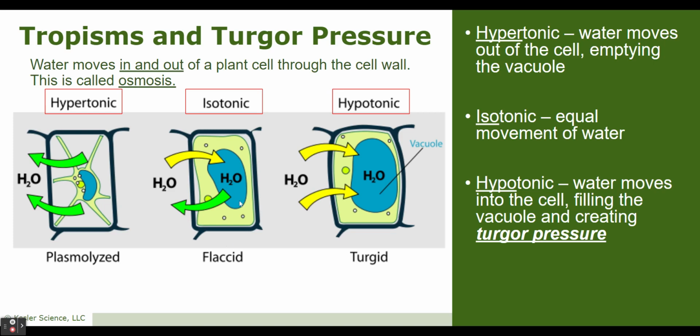So it's getting balanced. And then hypotonic, water moves into the cell, fills the vacuole, and creates turgor pressure, right? Make sure you fill in your diagram the name of each picture in those boxes on top. So this last one, this shows turgid pressure.